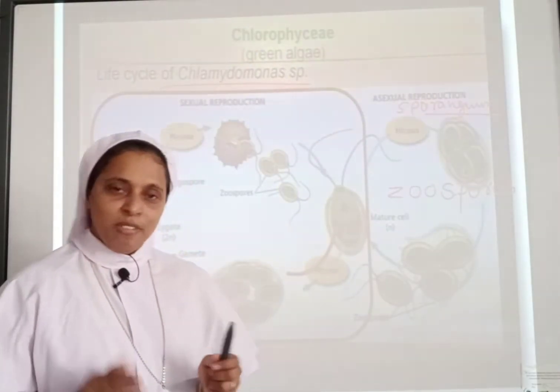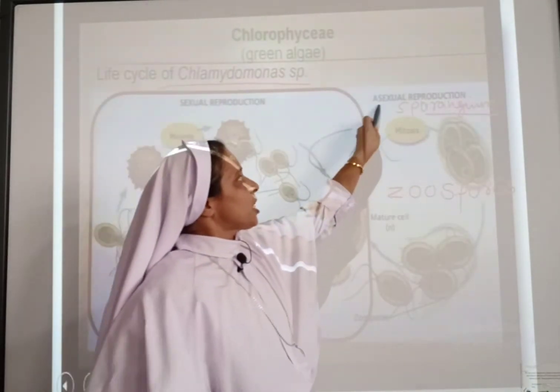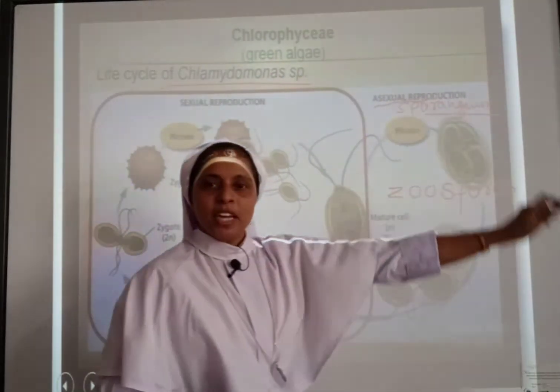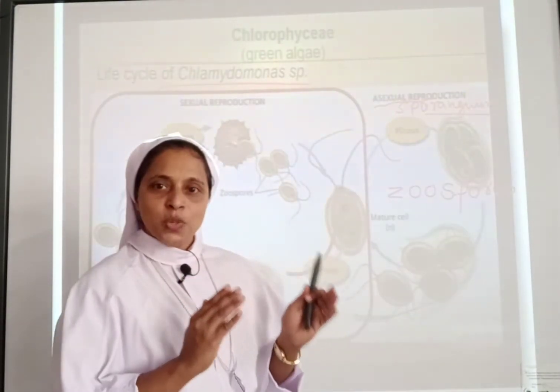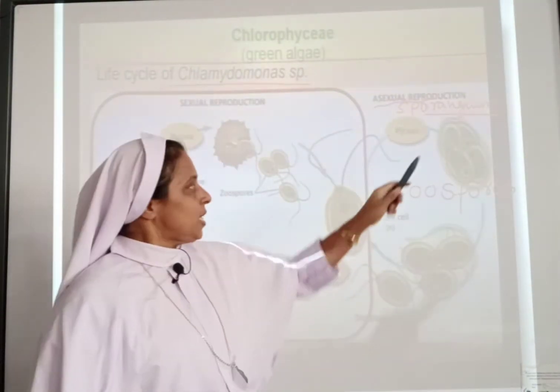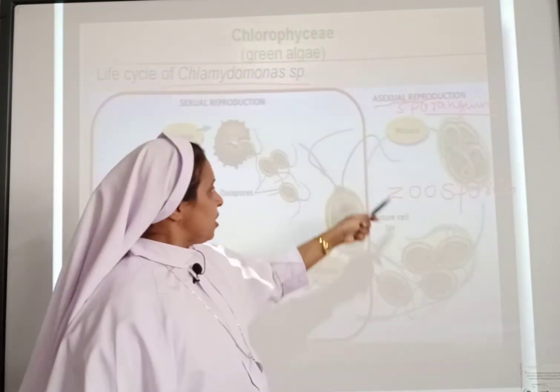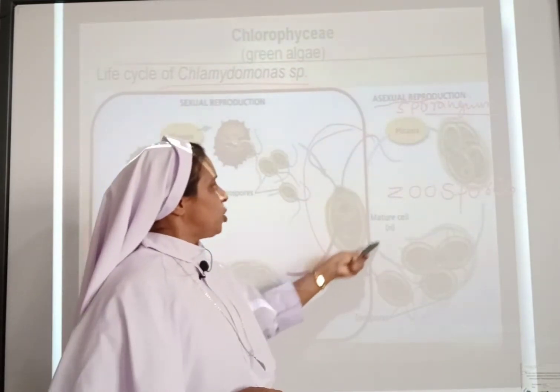First we will be focusing on the asexual mode of reproduction in Chlamydomonas. You can see here the species Chlamydomonas.